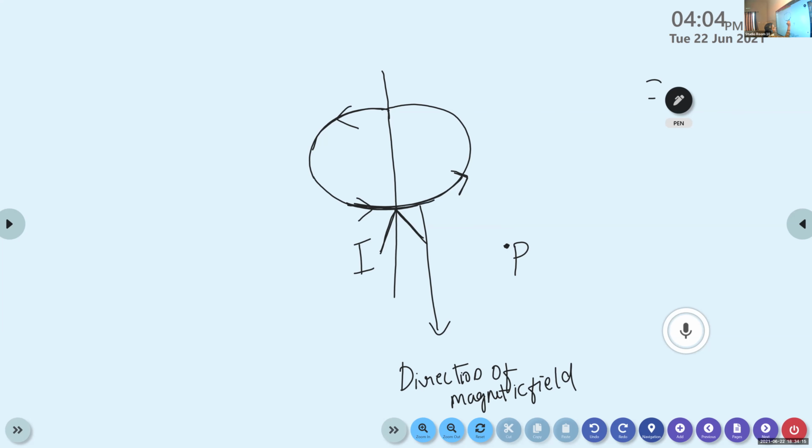I know here the direction of the magnetic field is anti-clockwise and the point P lies here. Can you identify the direction of the magnetic field at the point P? Yes, is it inward or outward? It is pointing inward, right? Here the arrow is pointing inwards.